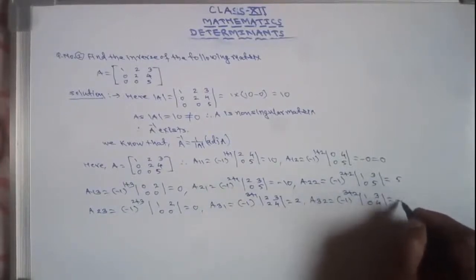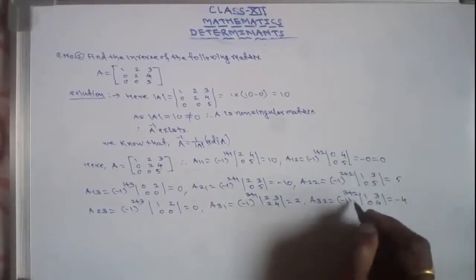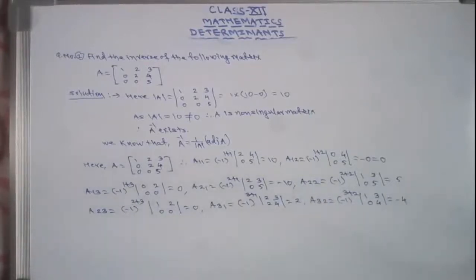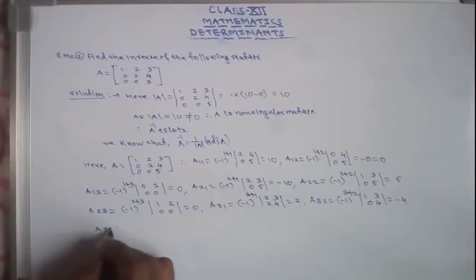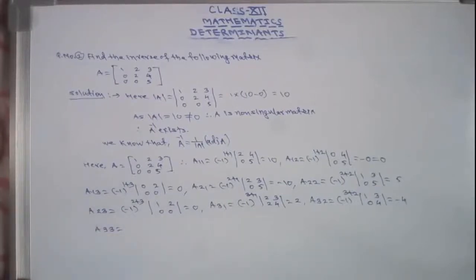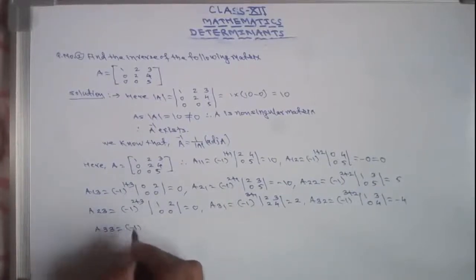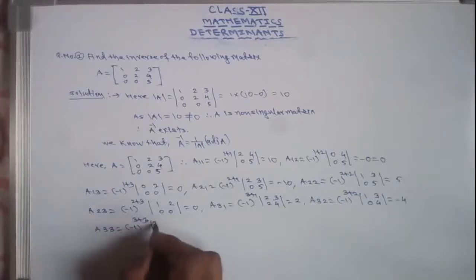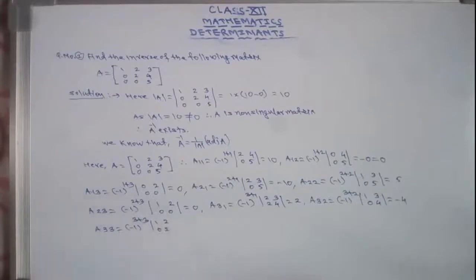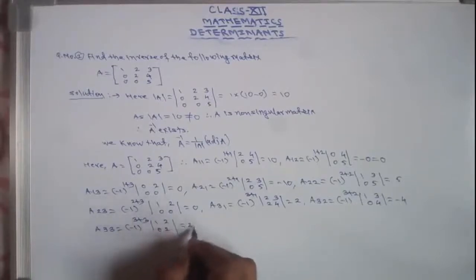So it is minus 4. This is 4 minus 0. Now it will be negative. And last A33, that will be minus 1 raised to the power 3 plus 3 into determinant 1, 2, 0, 2. So it is also 2, simply 2 into this will be plus.